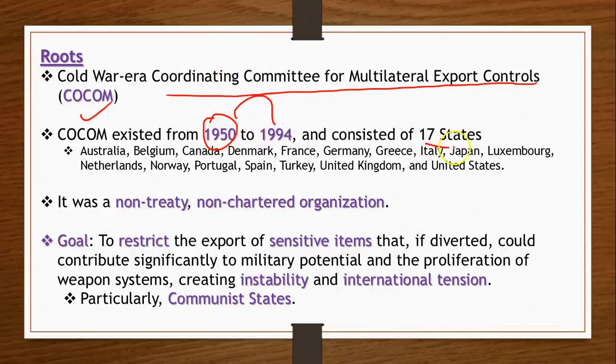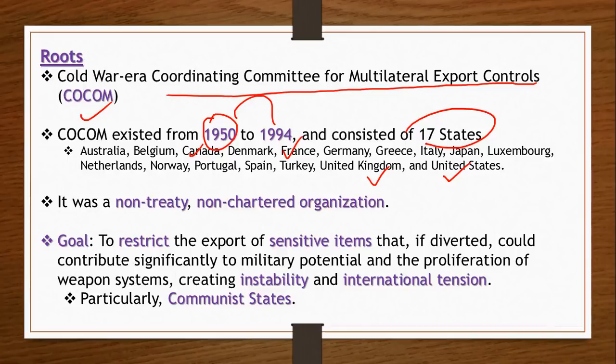At that point of time, 17 countries were part of this Cocom. You don't have to remember the names of these countries, of course, but you can see here the United States, the UK, France, and then Canada. We know that Canada is a sort of all-weather friend of the USA. You have Australia and other countries. So these were the countries who were on the side of the USA.